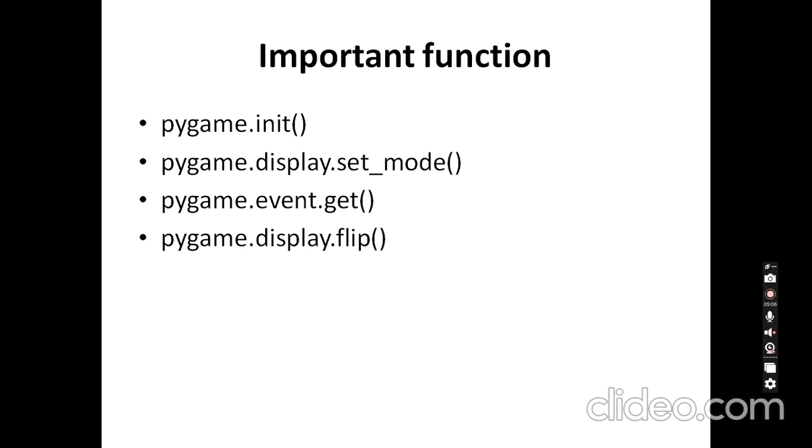We can also use the pygame.draw.circle function to draw a circle or ball on the screen, and pygame.time.Clock.tick to control the frame rate. These are some of the functions which we use. Using these functions, we can create any game, like a bouncing ball or any other game you want to create using Pygame. That's all about unit 5. Thank you all.